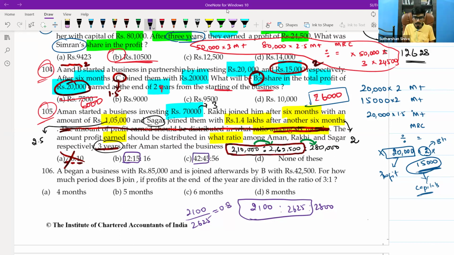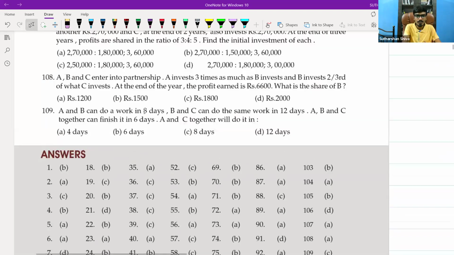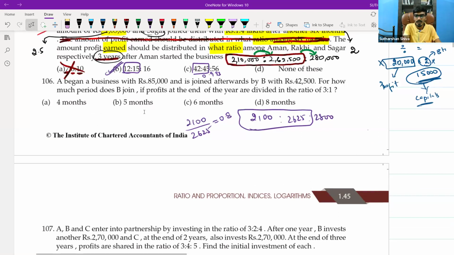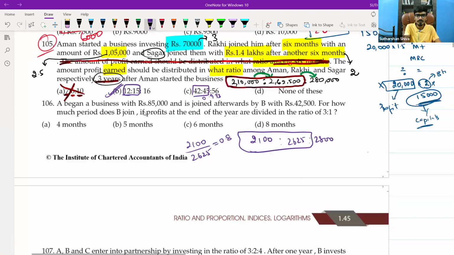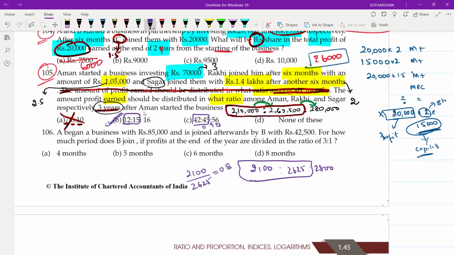Go with 42 by 45. 0.933, sir. So from here itself, what can you say? Option B. Go and check the book's back answer. What is the question? 105, right? 105, option B. Is it easy? Yes, sir. Try to simplify it without taking any pen and paper.